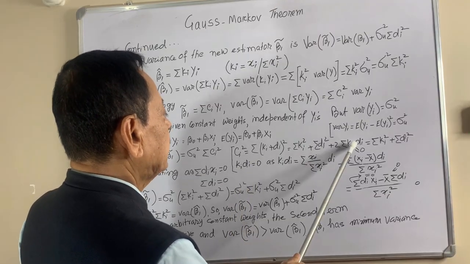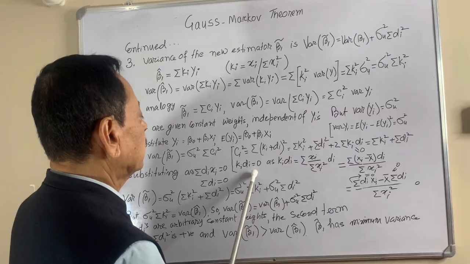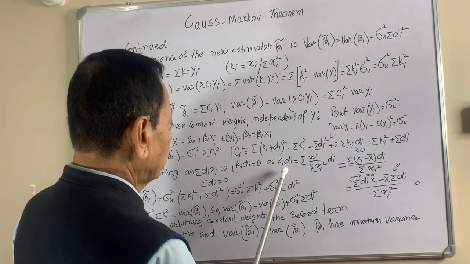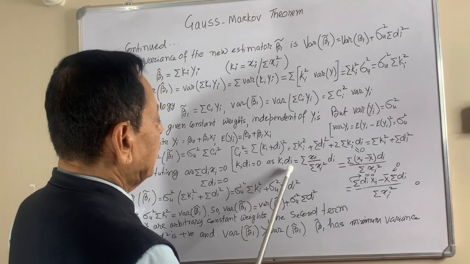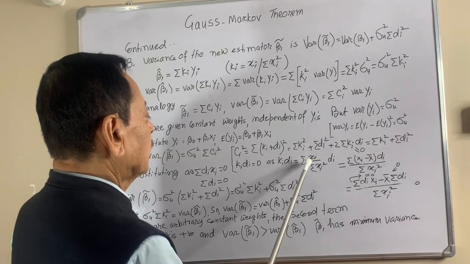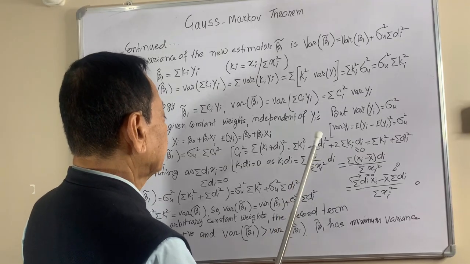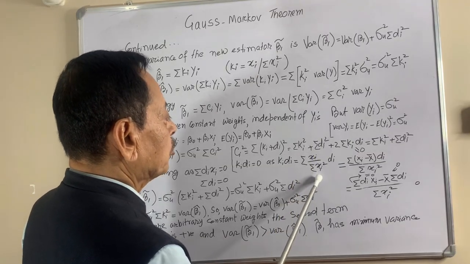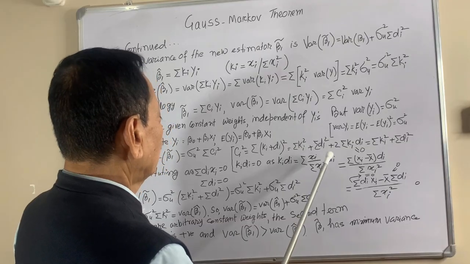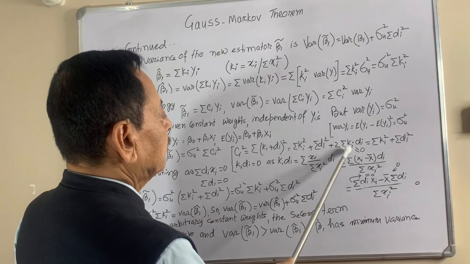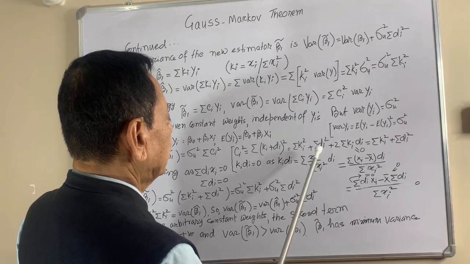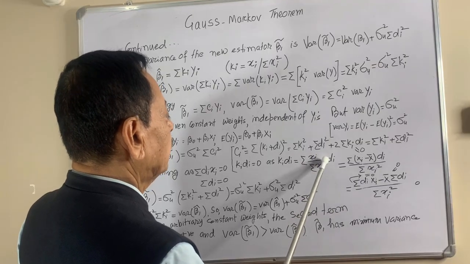Now this term, ki di, is 0, as we'll show. Sum ki di is nothing but sum xi divided by sum xi square, into di.